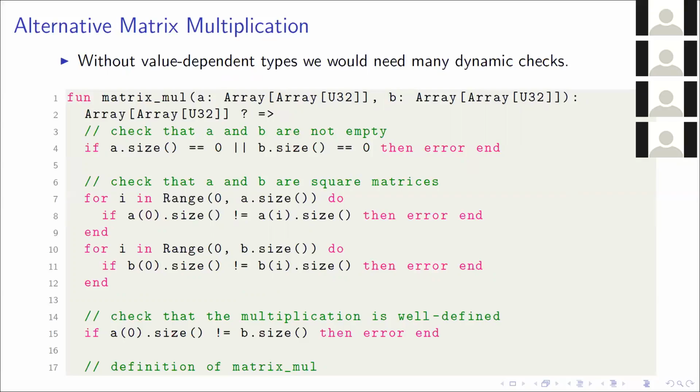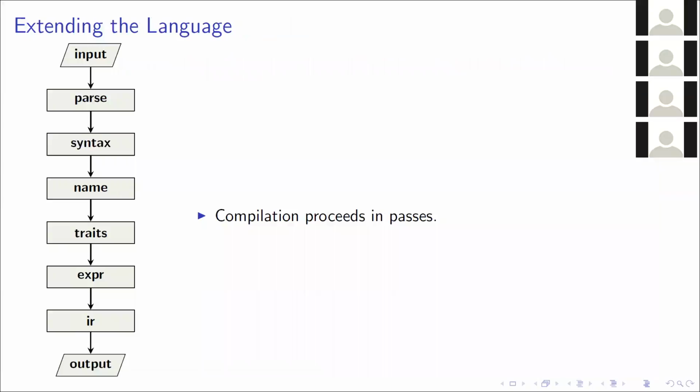So this is really a pain, because we'd have to do all these dynamic checks every single time, whereas with value-dependent types, we do it once at compilation time. So that's some of the stuff we can do with value-dependent types and some of the motivation about why you'd want them.